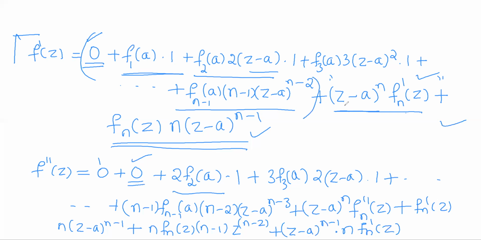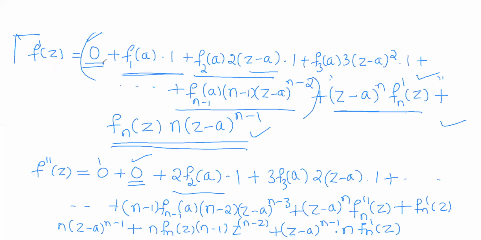So now what will be that derivative? If I want to write the nth order derivative of f, what will it be? It will be nothing but the differentiation of the last term, because when you differentiate n times, the first n terms will vanish. So what will be the differentiation of the last term? At the first step, it is z minus a whole to the power n into fn dash of z plus fn of z into n into z minus a whole to the power n minus 1. So this was the differentiation of the last term at the first order.